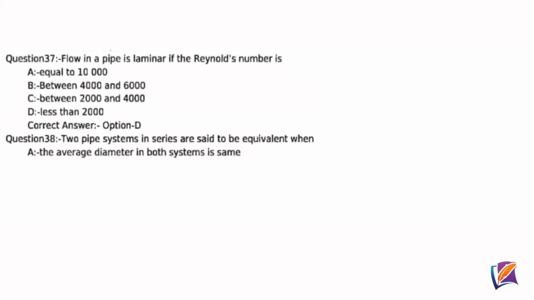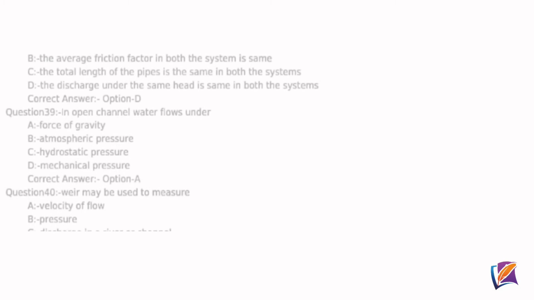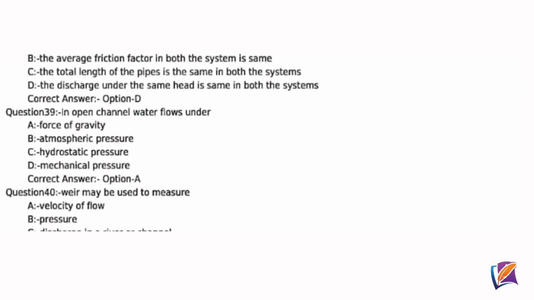Question 37. Flow in a pipe is laminar if the Reynolds number is. Correct answer option D, less than 2000. Question 38. Two pipe systems in series are said to be equivalent when. Correct answer option D, the discharge under the same head is same in both the systems.